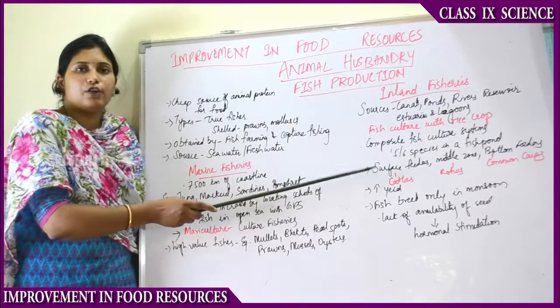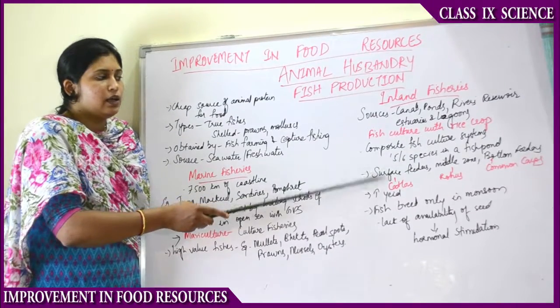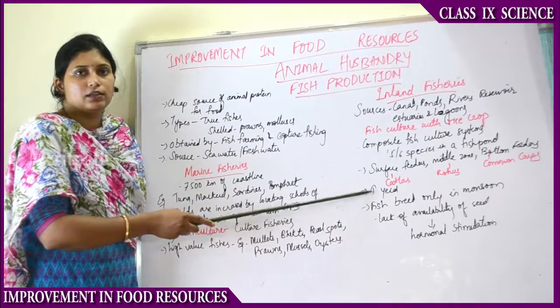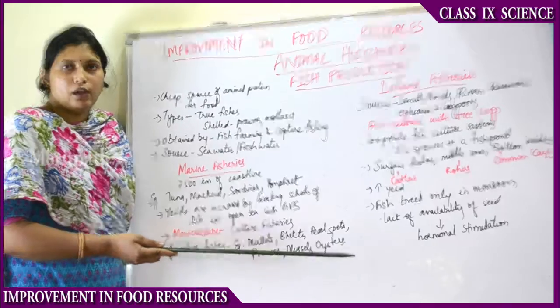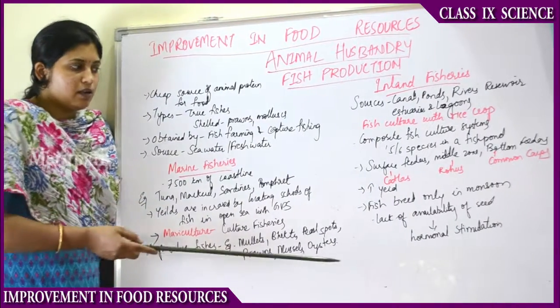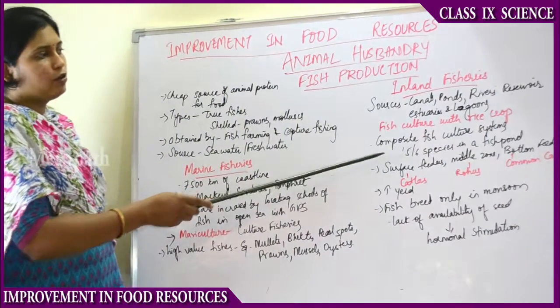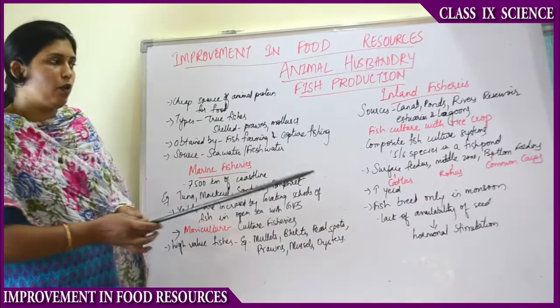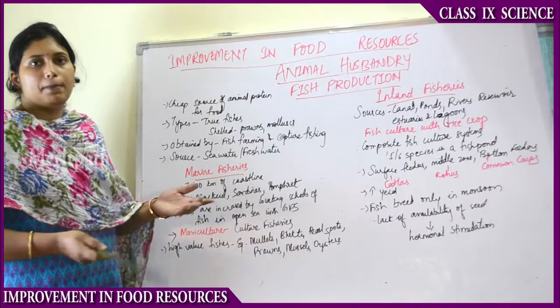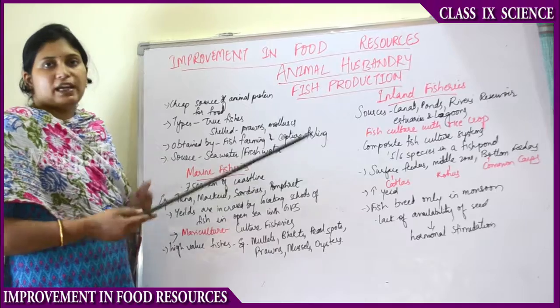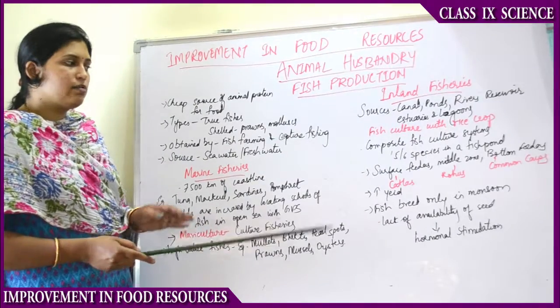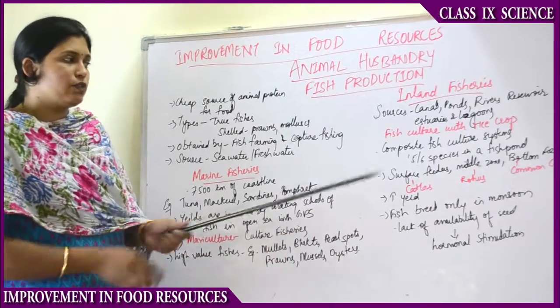So cultivating 5 or 6 species in a fish pond increases the yield of the feed, thereby increasing the income of the farmer cultivating these. But there is some problem when you grow this. Fish usually breed in the monsoon seasons. But what happens? They cannot wait till monsoon seasons, right? So that is why they do artificial breeding of these fishes.